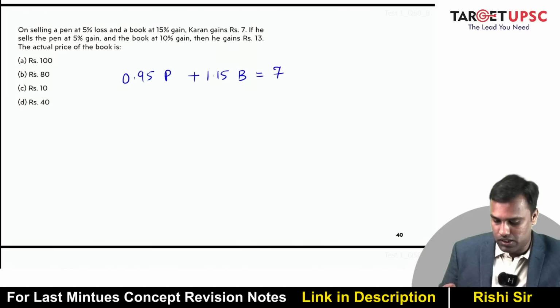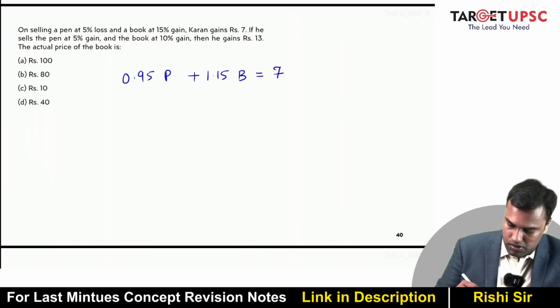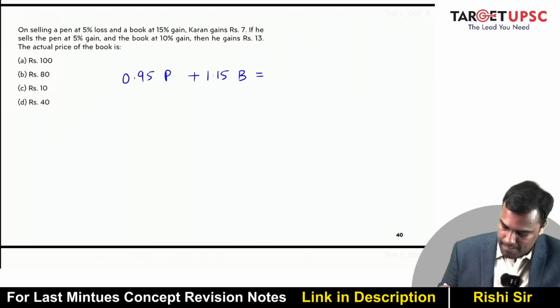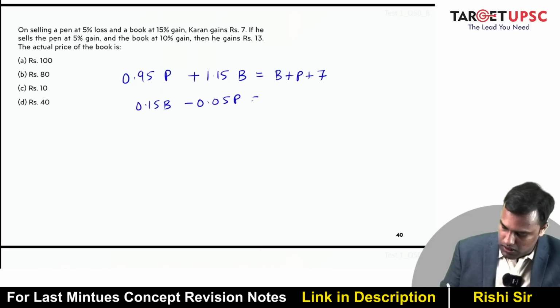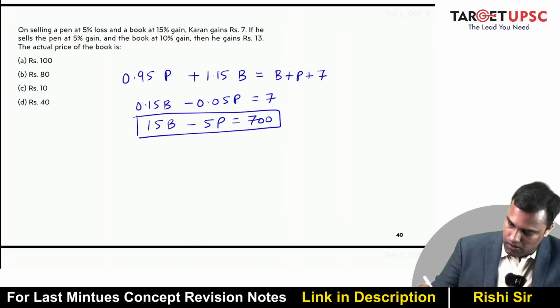Or what should I write? So it is actually, no, this is actually B plus P plus 7, right? So this is 0.15B minus 0.05P is equal to 7. So this is 15B minus 5P is equal to 700. So this is your equation 1.